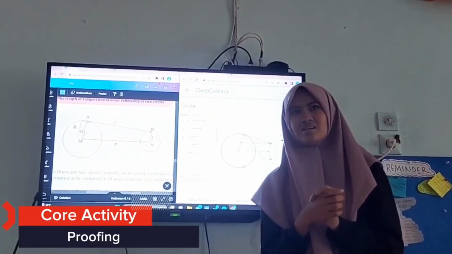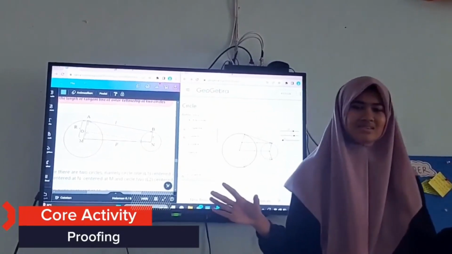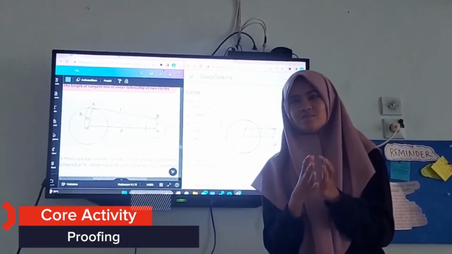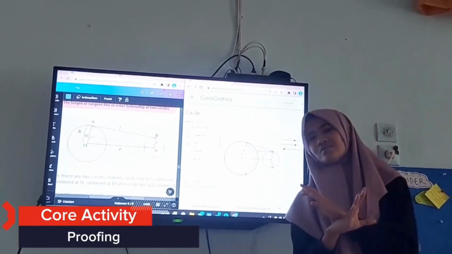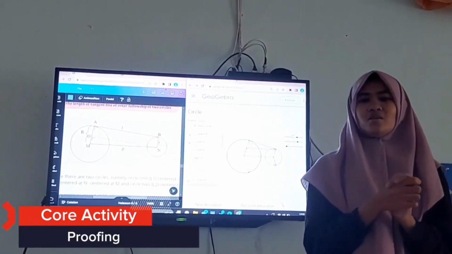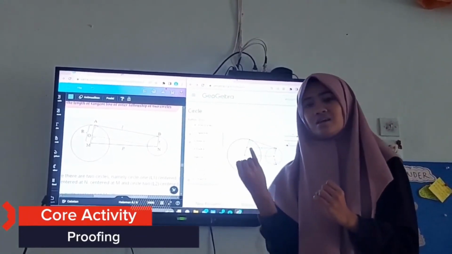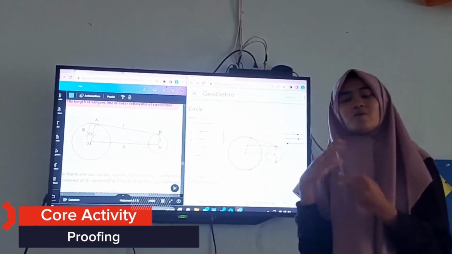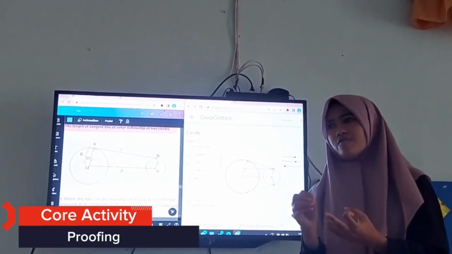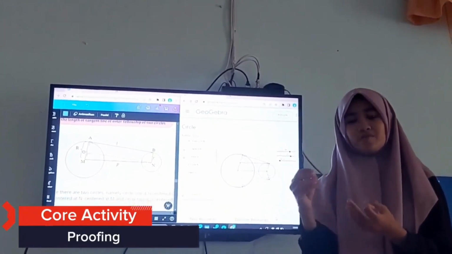The learning today is already done. So are you happy with this learning today? Yes, Miss. So based on our learning activity since the beginning, we already know about the definition of tangent line of two circles, and we already know the properties, and we already know how to find the formula of the outer and inner tangent of the circles.